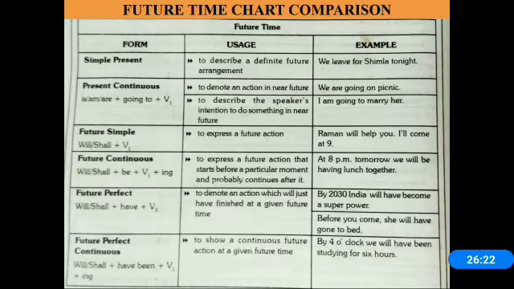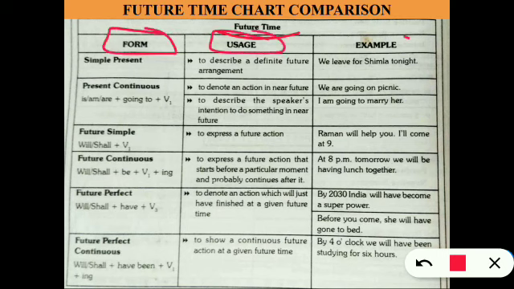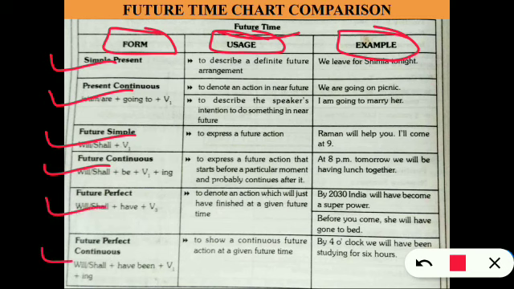Now we will move towards future time, future tense, and let's see the comparison at first. Future time. Let's see the form first, then uses and then examples. Please see here. We have simple present, present continuous, future simple, future continuous, future perfect and future perfect continuous. In simple present we describe future arrangements, like we leave for Shimla tonight. This also shows future things that will be done.